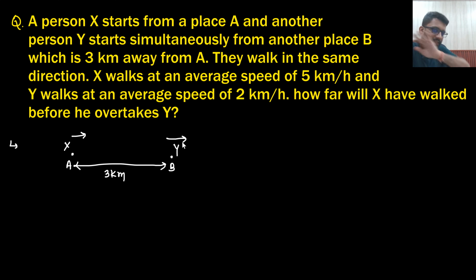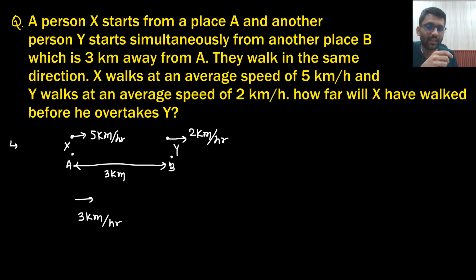So they are walking in the same direction. X walks with the speed of 5 km per hour and Y walks with the speed of 2 km per hour. How far will X have walked before he overtakes Y? So when X overtakes Y, the distance between them is 3 km. Y is running with 2 and X is running with 5. So what will Y feel? Y will feel that X is running with 3 km per hour.